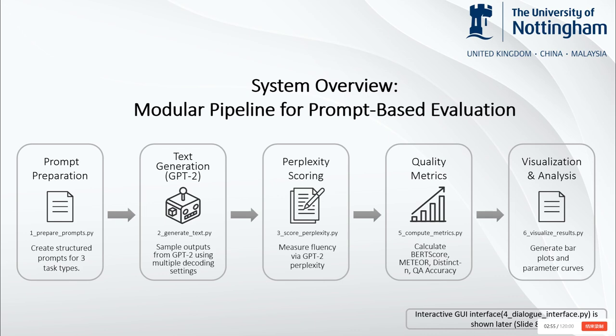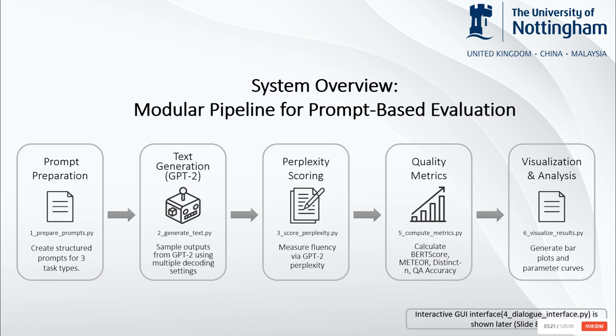For each prompt, 5 outputs were generated to capture variation. I measured the fluency using perplexity and filtered outliers. I also computed BERTScore for semantic similarity, METEOR for lexical overlap, distinct 1, 2 for diversity, and QA accuracy. Results were visualized with charts showing how quality varied across tasks and settings. The whole pipeline is reproducible and modular.